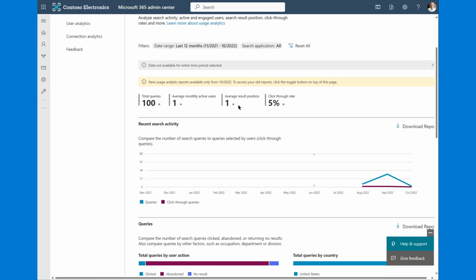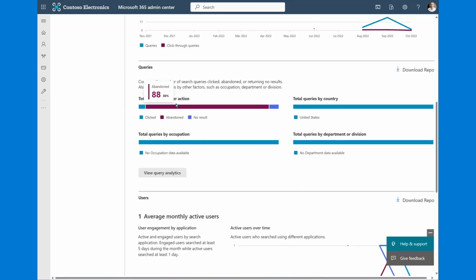If they're taking action on page 3 of the search results, you've obviously got a problem. And that problem can be addressed in a number of different ways. You could configure a search answer, for example, whether it's a bookmark or a Q&A, depending on how the query is expressed, to promote that authoritative piece of content, that thing that people are looking for most frequently and taking action against.